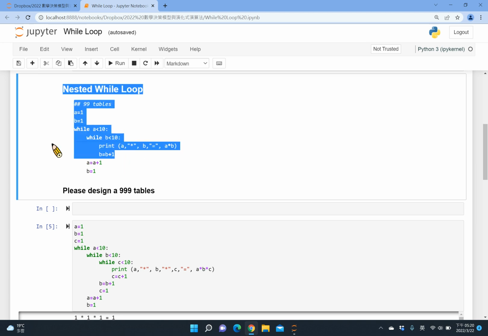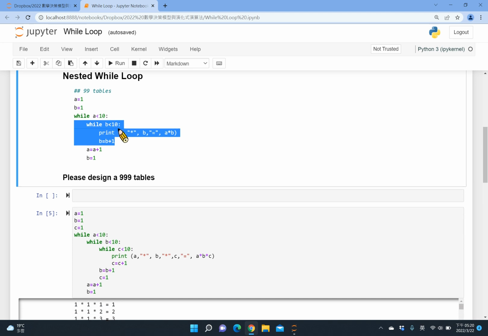So first we focus on the inner loop. Remember, I use B to control the inner loop. So I need to design the mechanism of updating B in the statement. The mechanism is the second line: B equals B plus 1.